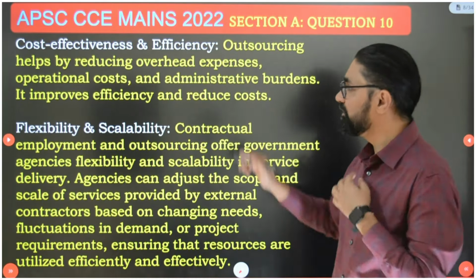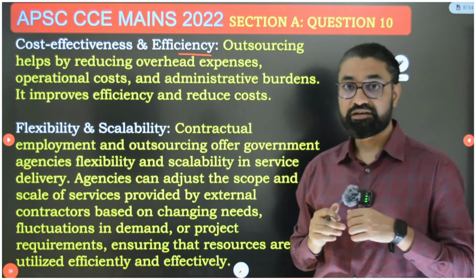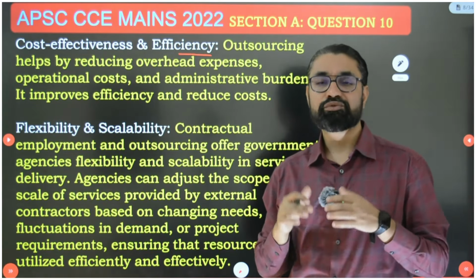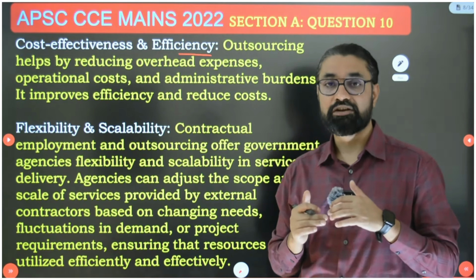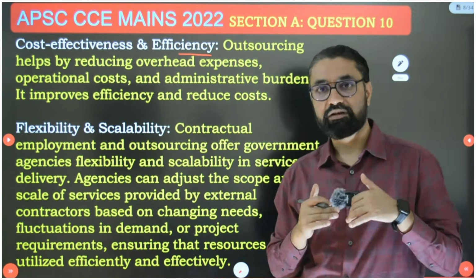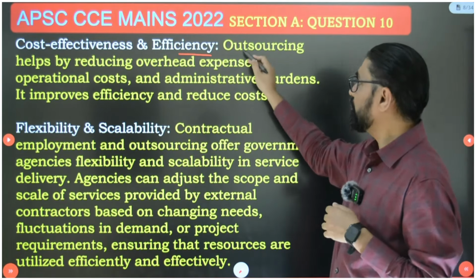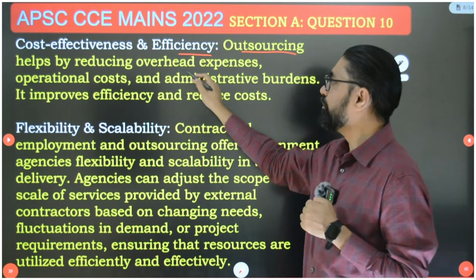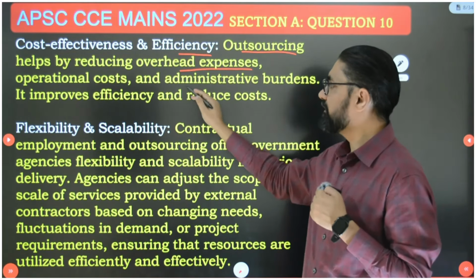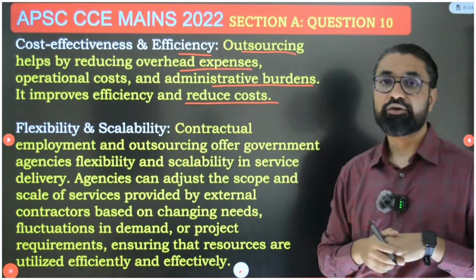Second, cost effectiveness and efficiency. This is also very important. Again, one of the major reasons why governments are doing that, to reduce the expenditure, to reduce the expenses, and overall reduce the cost for the government and improve efficiency and effectiveness. So outsourcing helps by reducing overhead expenses, operational cost, administrative burdens. It improves efficiency and overall reduces the cost.